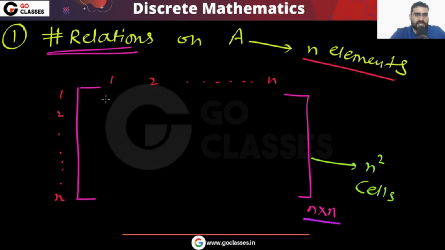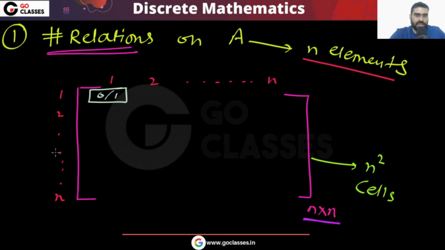Now for every cell, you have two choices. Either this is 0 or this is 1. Either 1 is related to 1 or 1 is not related to 1.